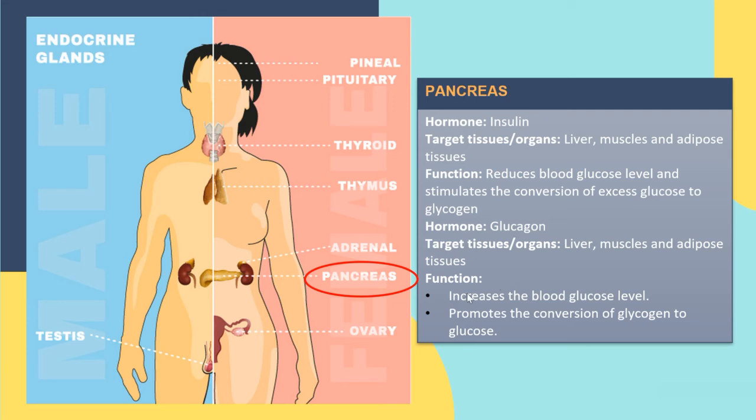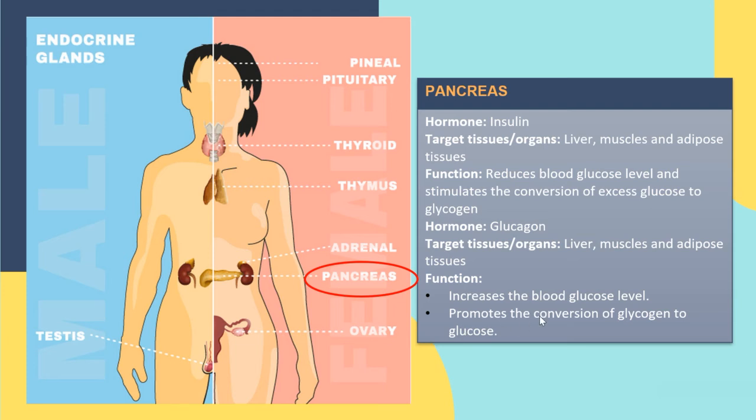If insulin stimulates the conversion of the excess glucose to glycogen, glucagon will stimulate the conversion of glycogen to glucose. So it will increase the blood glucose level, by converting the glycogen to glucose.